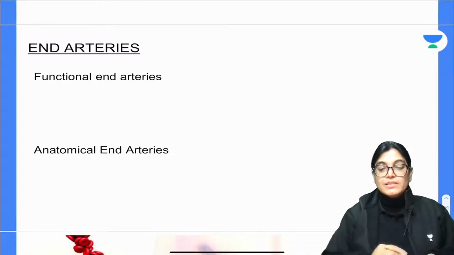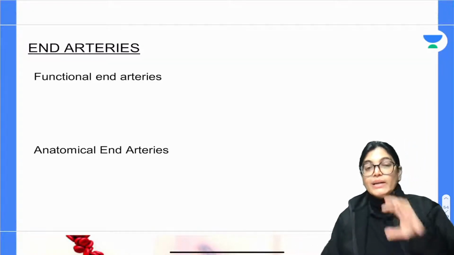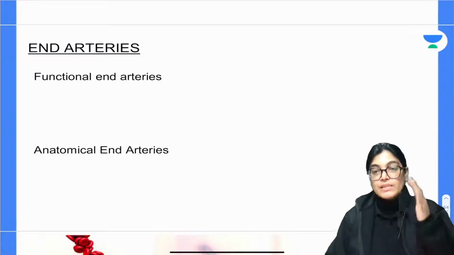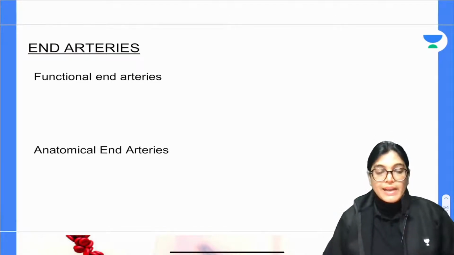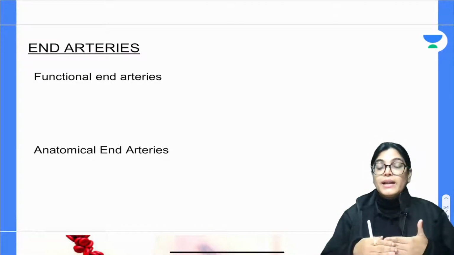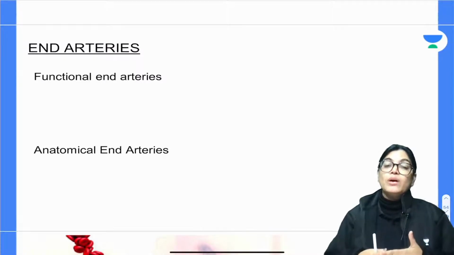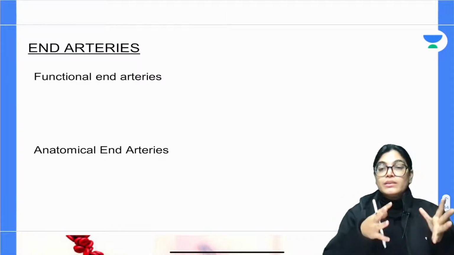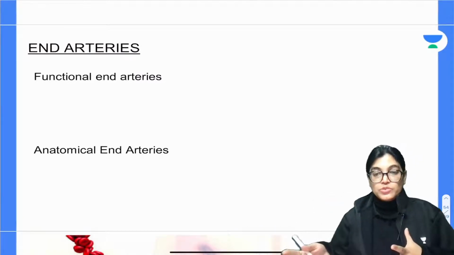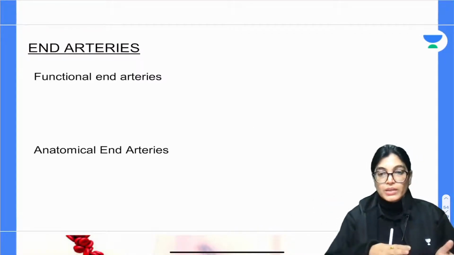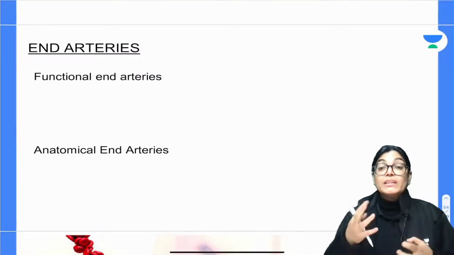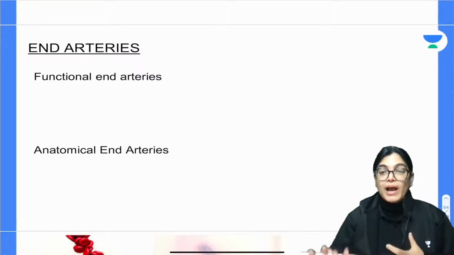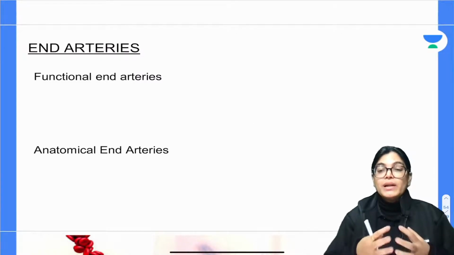So these vessels are terminal branches which are not anastomosing with any of the arteries supplying the adjacent areas. So they are called anatomical end arteries. In functional end arteries, they are forming anastomosis, but the caliber of the blood flow through these anastomoses is not enough to maintain the viability of that tissue. Functional end arteries are present in coronary arteries. The heart has right and left coronary arteries, and there is anastomosis between their branches, but the caliber of blood flow is not enough.